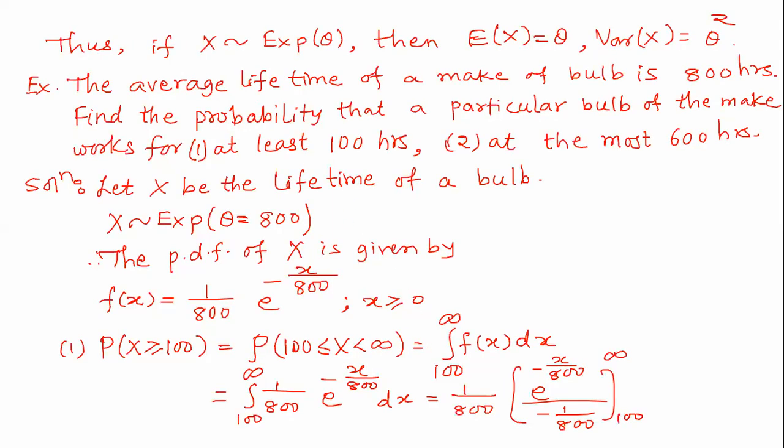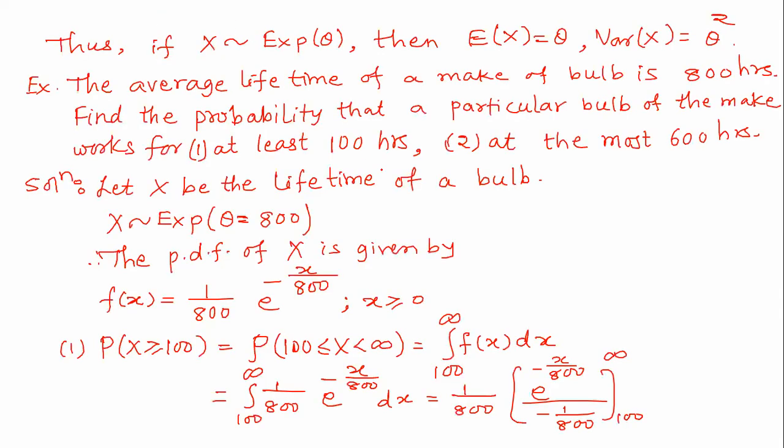Okay. So this will be equal to, 1 upon 800 and 800 cancels. So minus. So we can do one thing. I can write in the box e to the power minus x upon 800, and the negative sign can be absorbed by interchanging the limits.